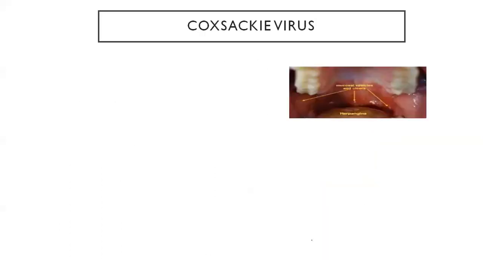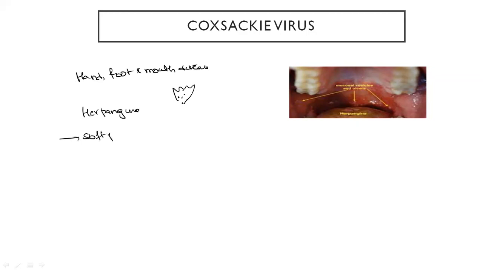Okay. Now we are going to study Coxsackie virus. Coxsackie virus is also called hand, foot, and mouth disease. What happens is, on the foot or hand, you can see spots, and it can cause hyperplasia. Mostly it affects the soft palate, throat, and tonsils.